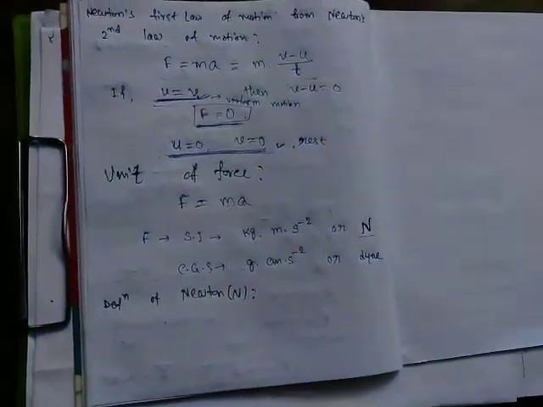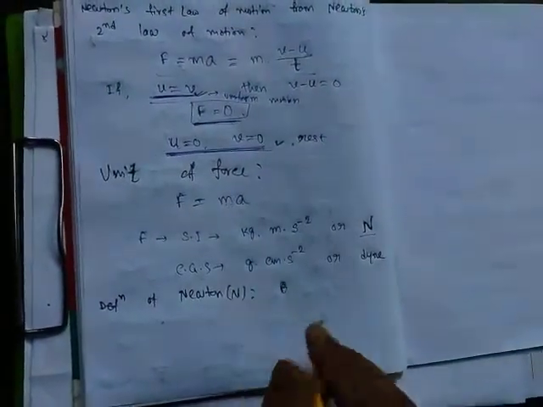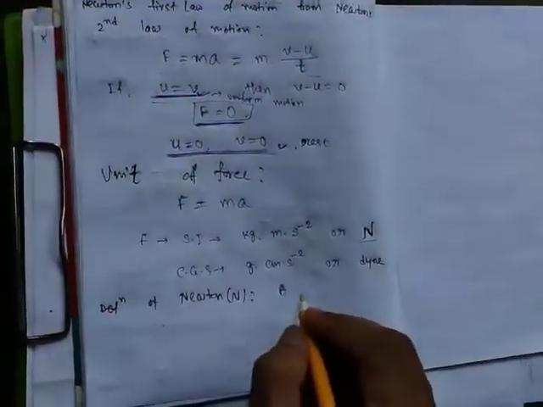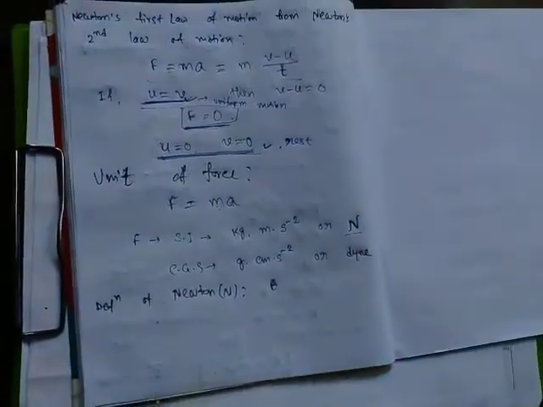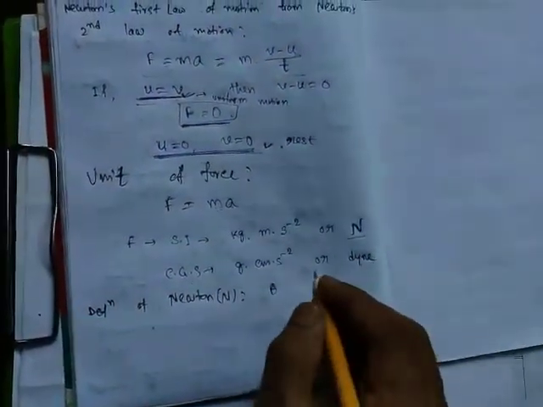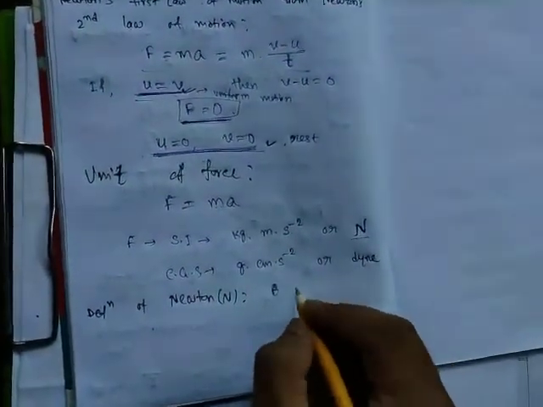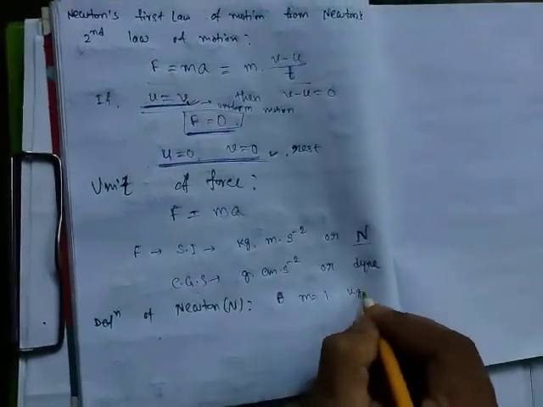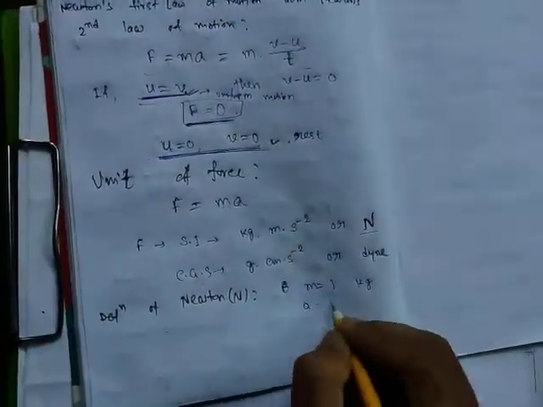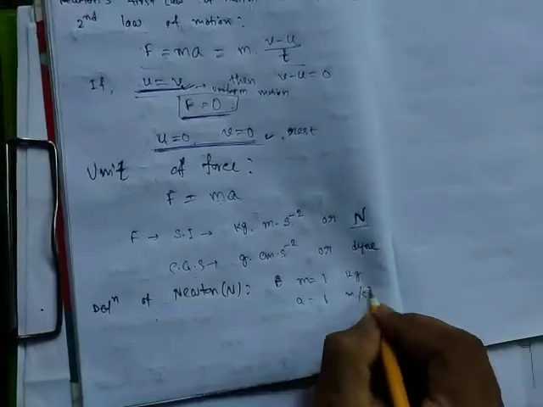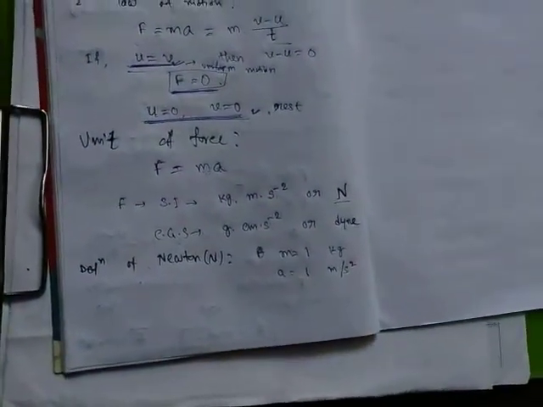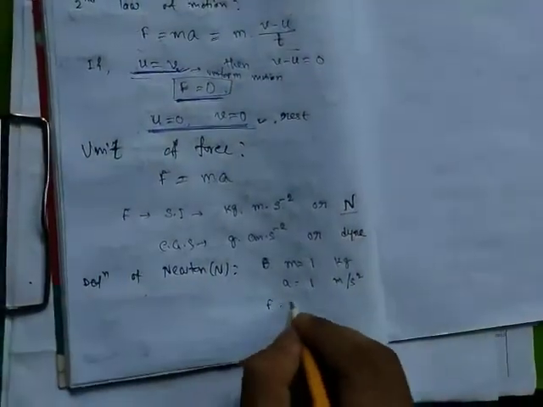See, F is equal to m into a. Now suppose mass m is equal to 1 kg and acceleration a is equal to 1 meter per second square, then what will you get? F is equal to 1 Newton.